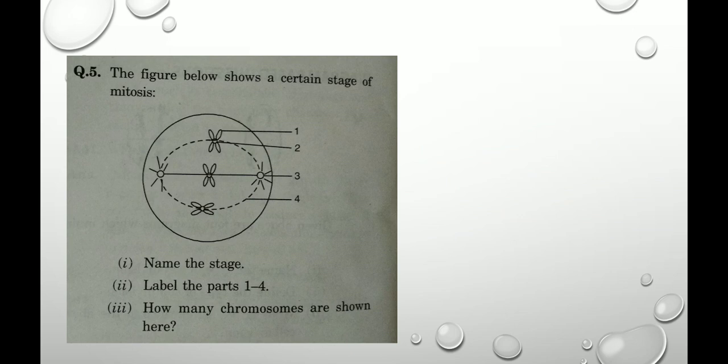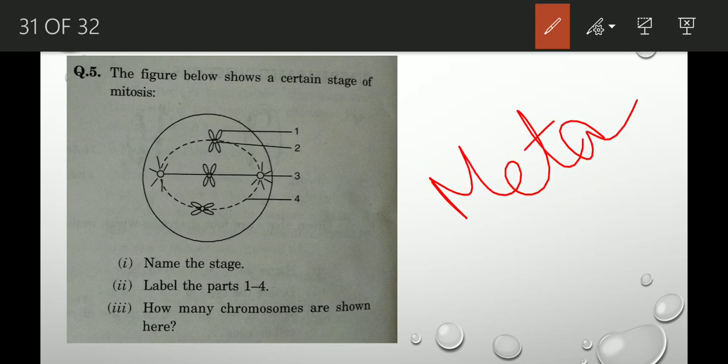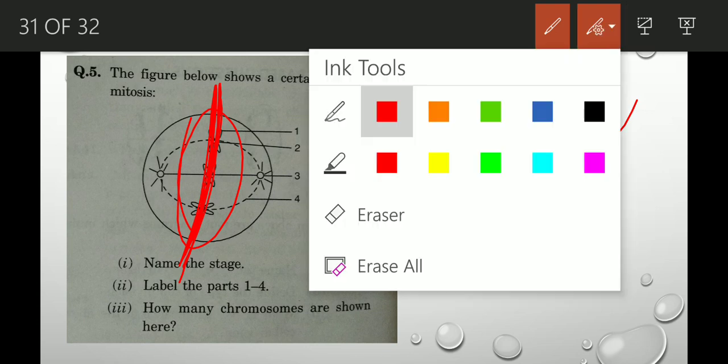Now see the figure very carefully. First you have to name the stage. Look, what is the stage? This is very, very easy. Stage is metaphase. Why metaphase? See, all the chromosomes are in equatorial plane. They all are lined up in the equator, right? This is the main characteristic of metaphase, right? So that's why this stage is metaphase.